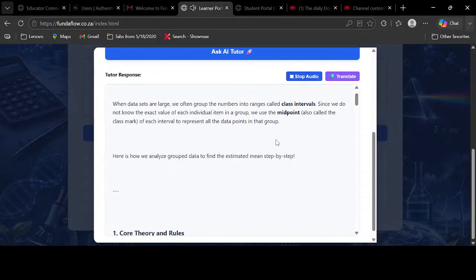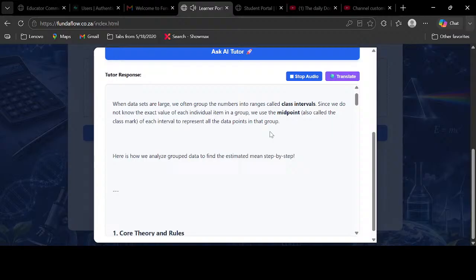Welcome to your mini lesson on group data. When data sets are large, we often group the numbers into ranges called class intervals. Since we do not know the exact value of each individual item in a group, we use the midpoint, also called the class mark, of each interval to represent all the data points in that group.